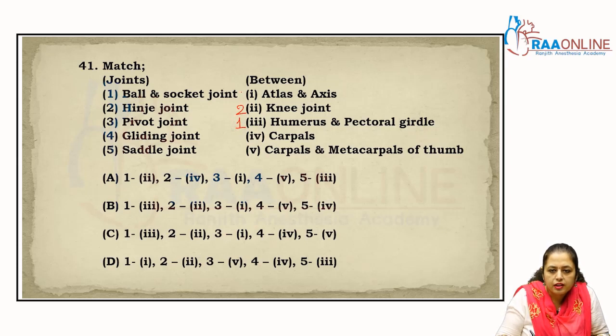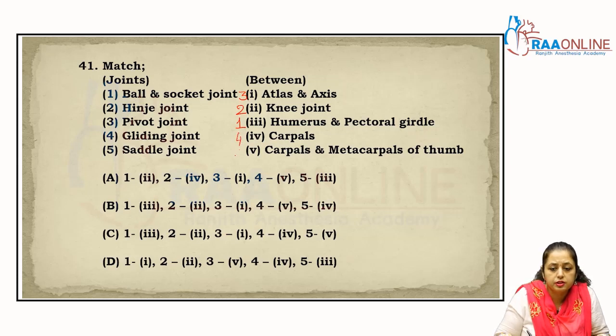Pivot joint, atlas and axis, right? Gliding joint, that is the carpals, right?